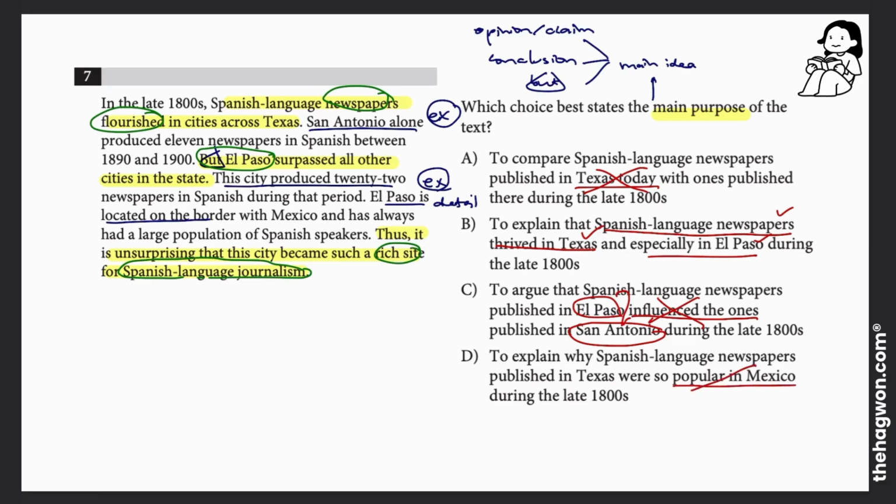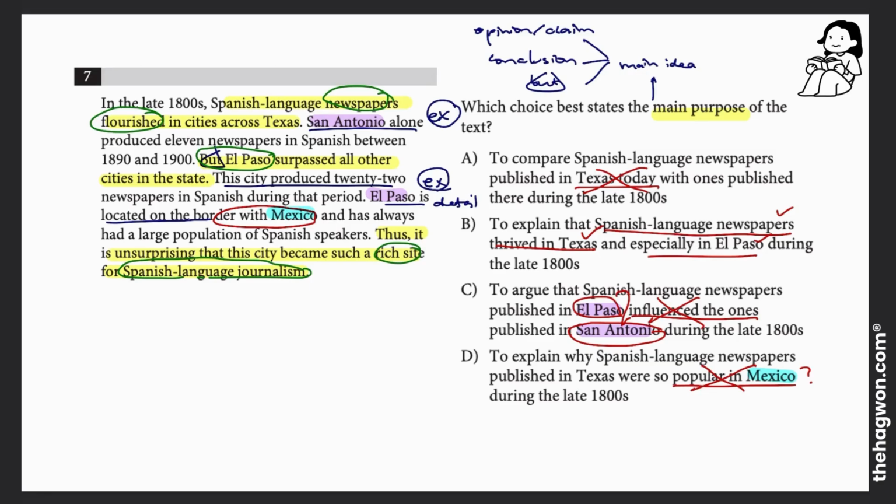Answer choice D says, explain why Spanish language newspapers published in Texas were so popular in Mexico. Popular in Mexico, this we definitely did not see anywhere in the passage. So notice how the word Mexico is used in that detail sentence to talk about the location of El Paso. Because I skimmed those detail passages really quickly, I'm not going to get caught up with the fact that we saw the word Mexico in both the passage and the answer choice. And same with answer choice C. I'm not going to get caught up in that we have both San Antonio and El Paso in the passage and the answer choice.